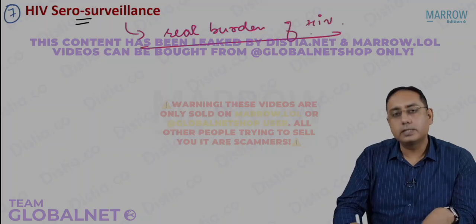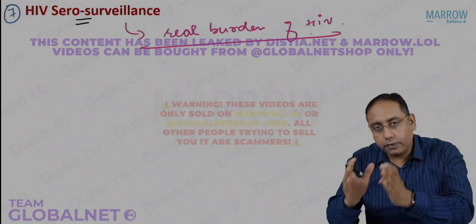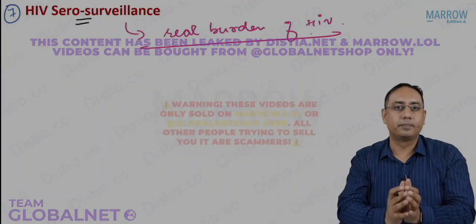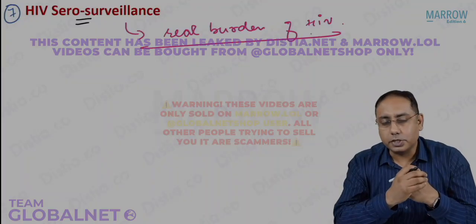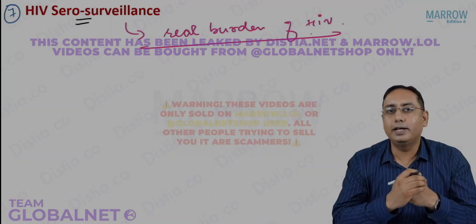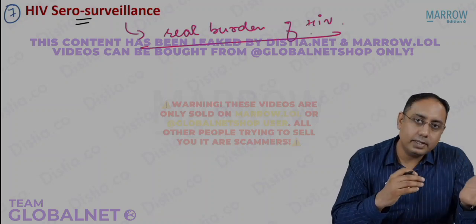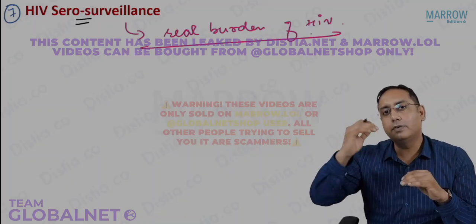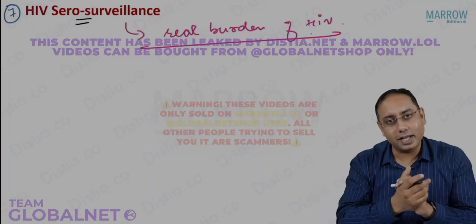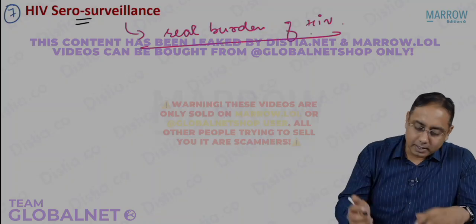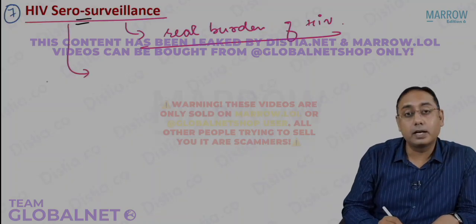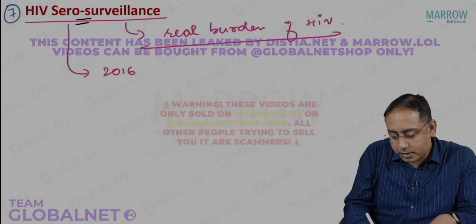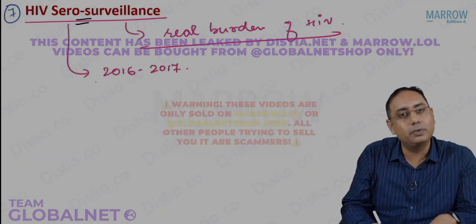So what we do is we try to find HIV in some people. We take a sample of the population, and in that sample we are going to find HIV. Whatever is the HIV in that sample will be extrapolated to the whole country. There is a high level sampling methodology which is attached to serosurveillance. The last serosurveillance was done at a country level in the year 2016-17. The reports are available with us.